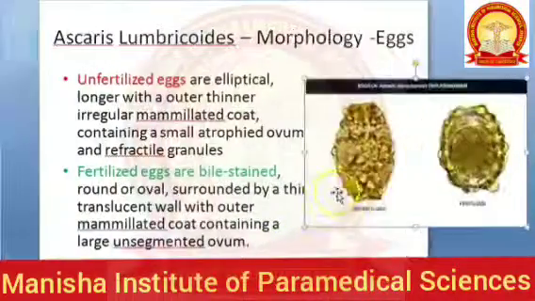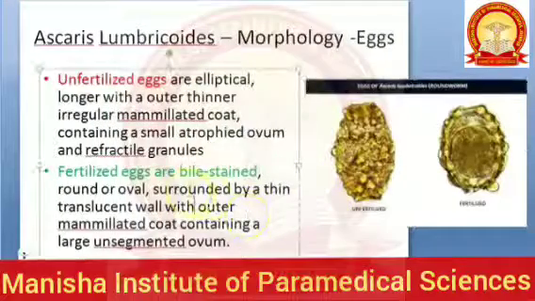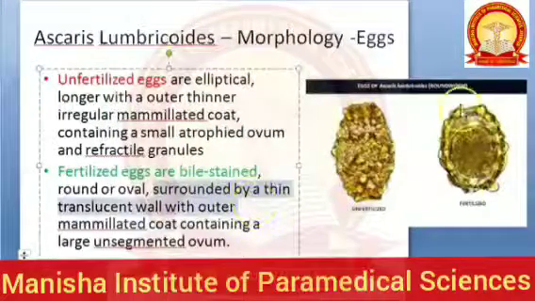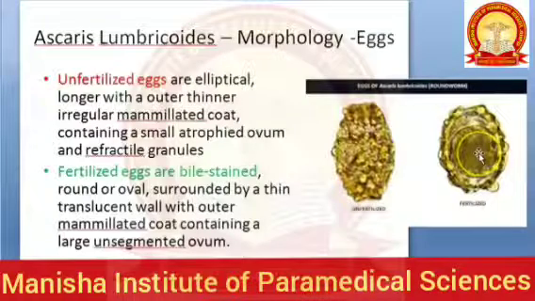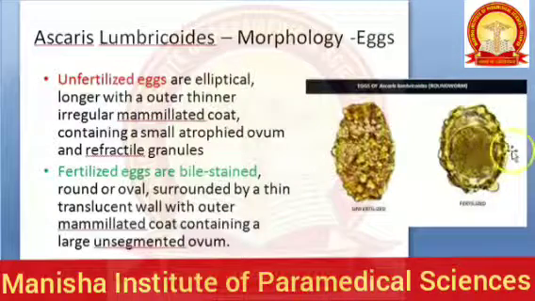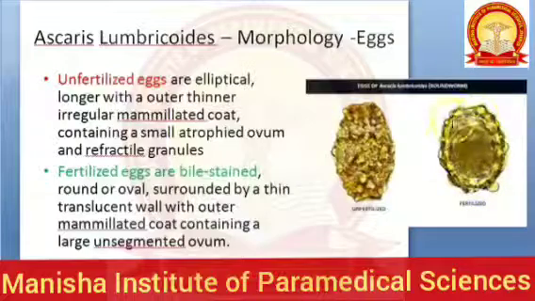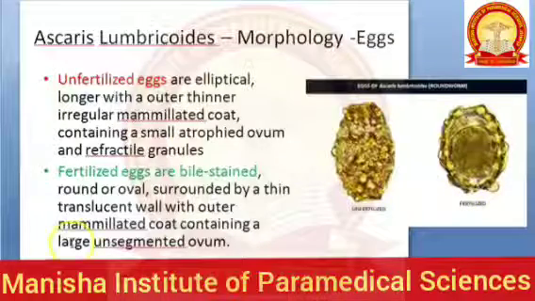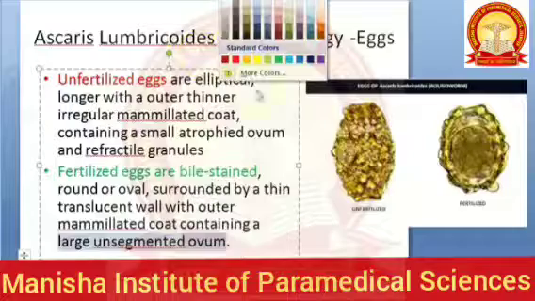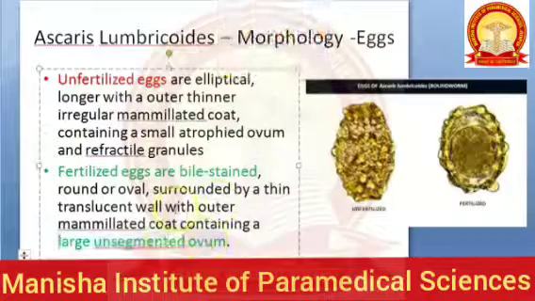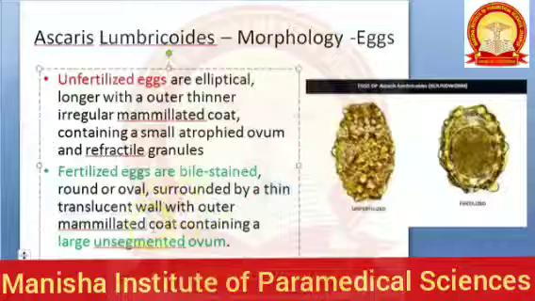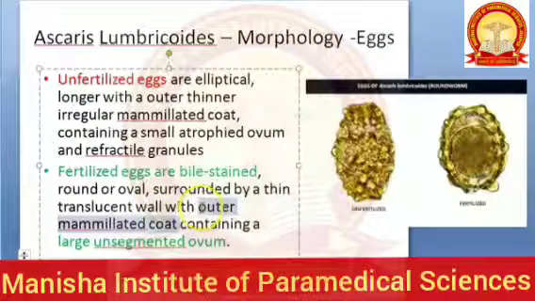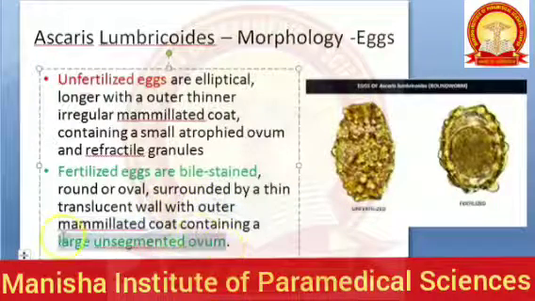Okay, here. So they are round to oval and they are surrounded by a thin translucent wall, with the outer mammillated coat containing a large unsegmented ovum. So this is what is important. It contains a large unsegmented ovum. So it has a thin translucent wall with outer mammillated coat containing large unsegmented ovum.